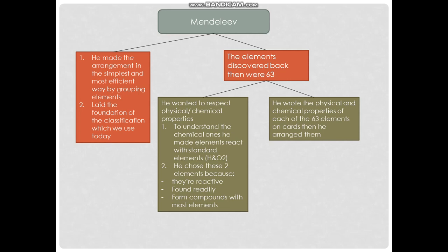And number 2, he wrote the physical and chemical properties of each of the 63 elements on separate cards, then he arranged them according to their properties. He arranged them according to the atomic masses. For each and every one of the 63 elements, he wrote the physical and chemical properties on a separate card.